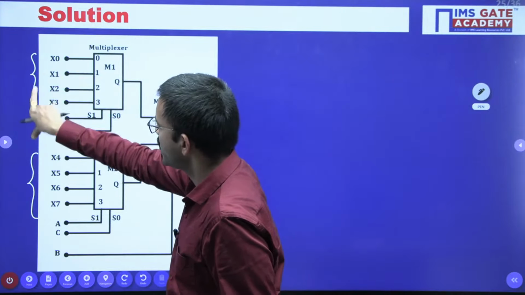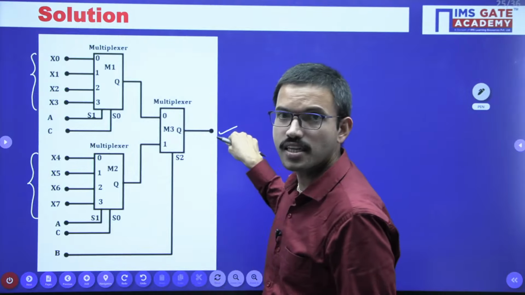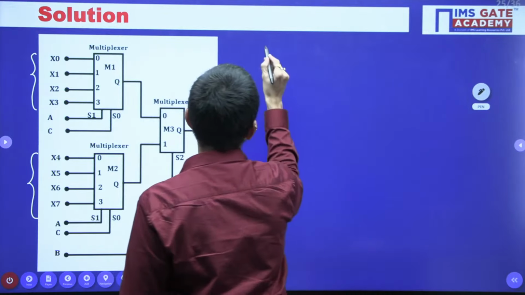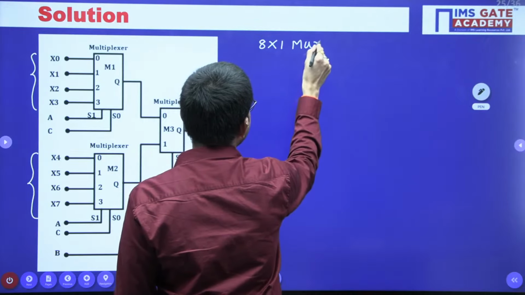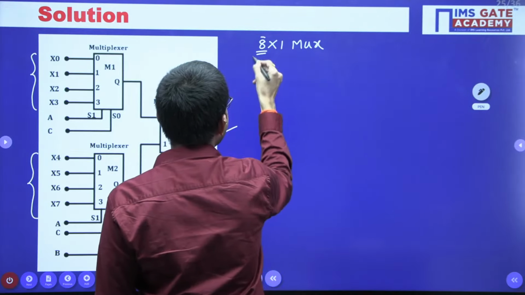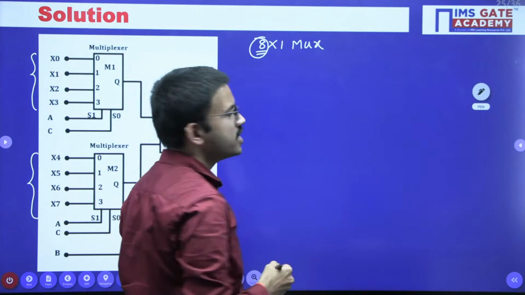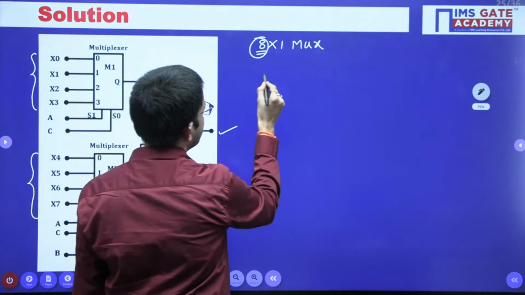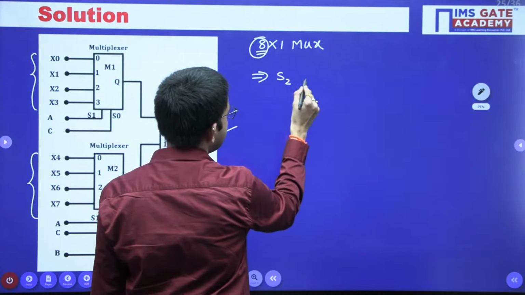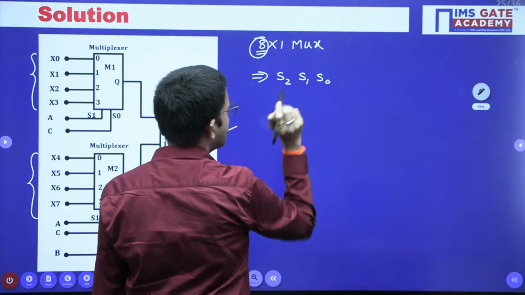Here you have 8 inputs together and you are getting a single output, right? So the given circuit is nothing but an 8/1 mux. When you have 8 inputs, how many selection lines do we require? We require 3 selection lines, right? So S2, S1, S0, 3 selection lines we require.